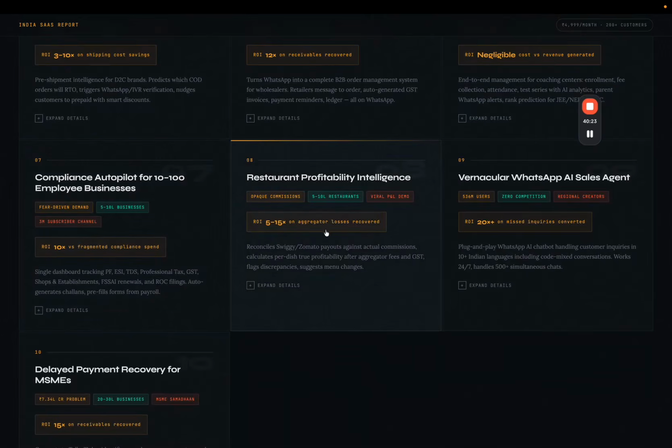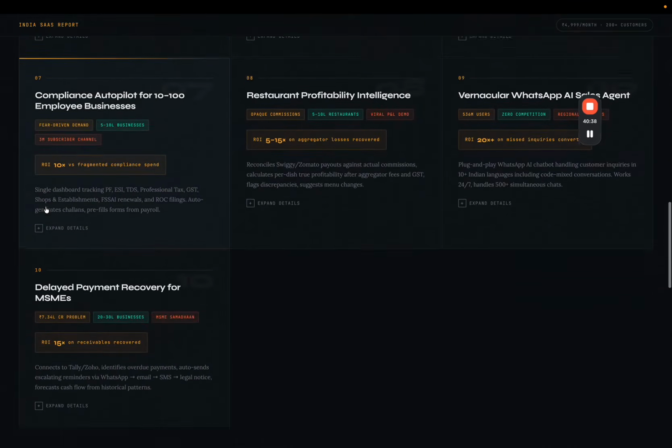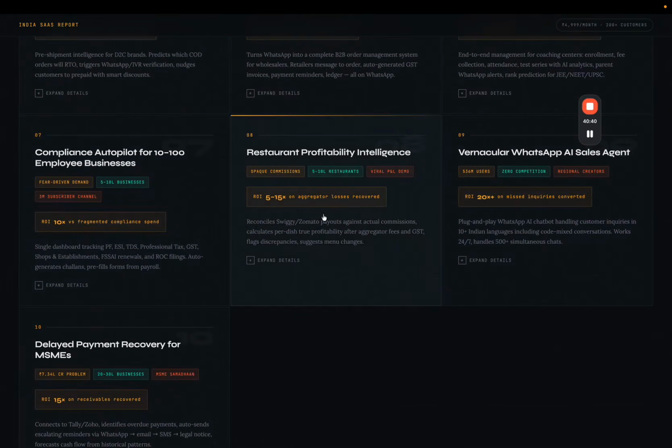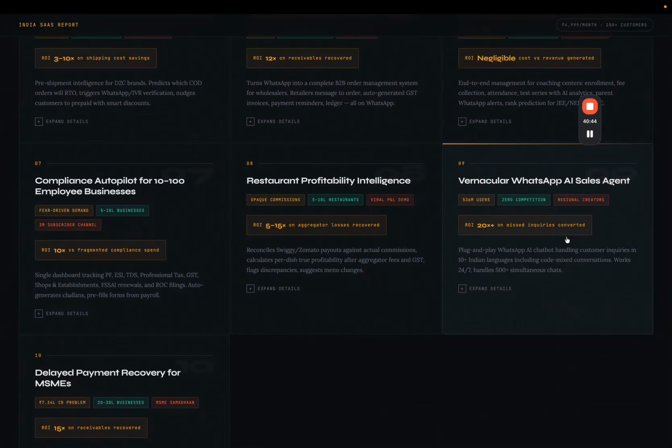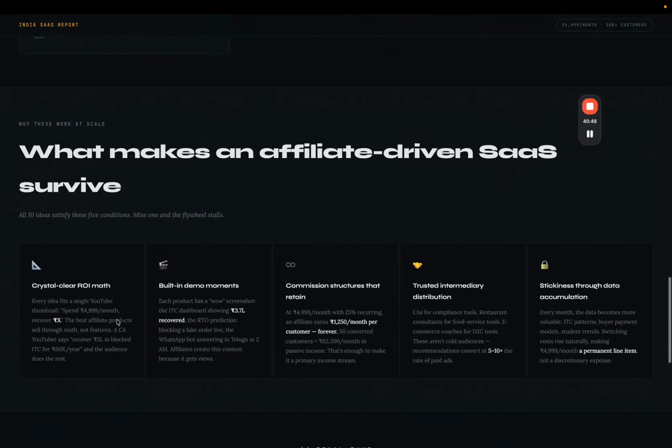Again, restaurant profitability engine. Now there's a bit of a caveat to this, because not all restaurants work. If you are in cities like Bangalore, Bombay, Delhi, or tier 1 cities, then you can do this. But in tier 2 cities, this might not be the best idea. Maybe this would be the best idea for you if you're in tier 2, right? Because you have to be able to physically visit the restaurants. It really helps. Vernacular WhatsApp AI sales agent. Okay, pretty interesting. Delayed payment recovery for MSMEs. That is also pretty damn good.